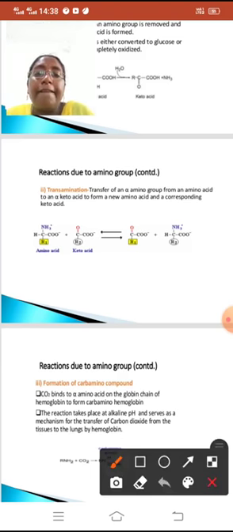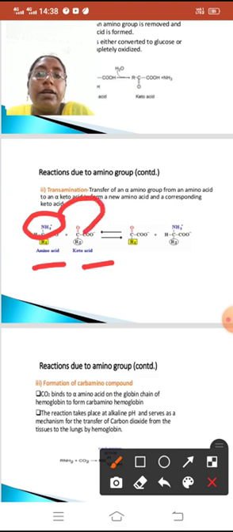Here we are taking one amino acid and one keto acid. This amino group will transfer to this carbon, and we are getting two products. Okay, this reaction is known as transamination.